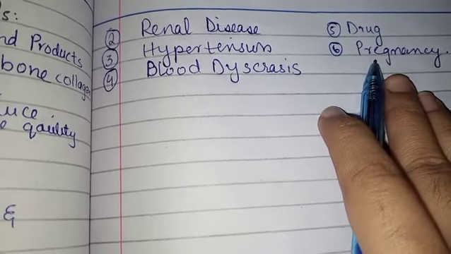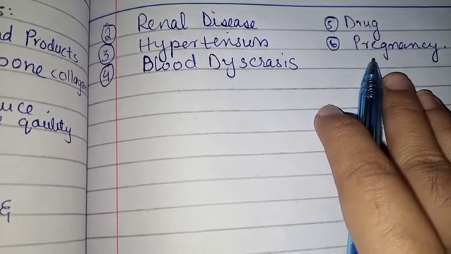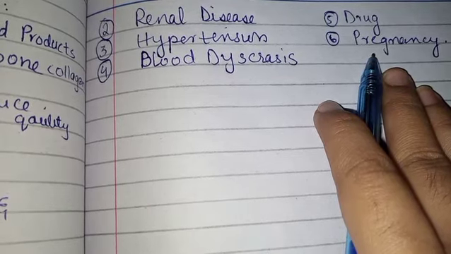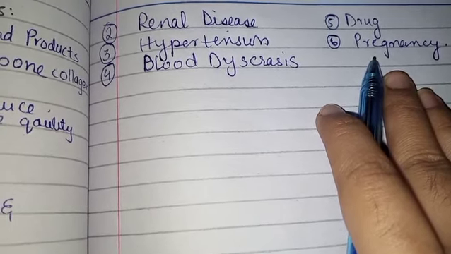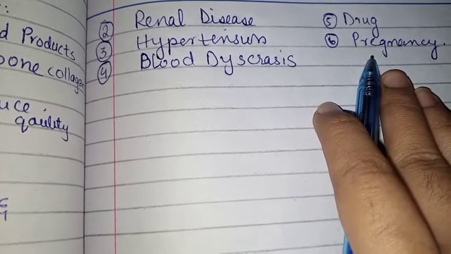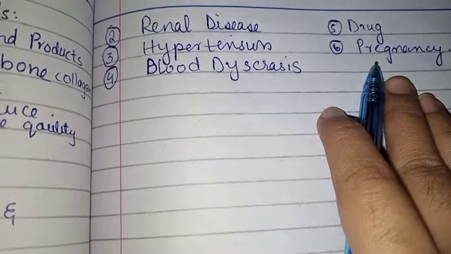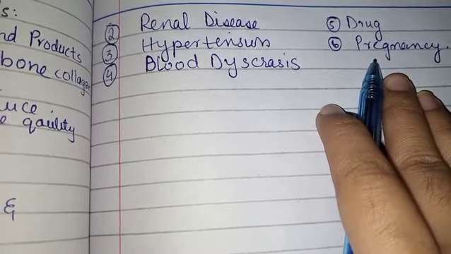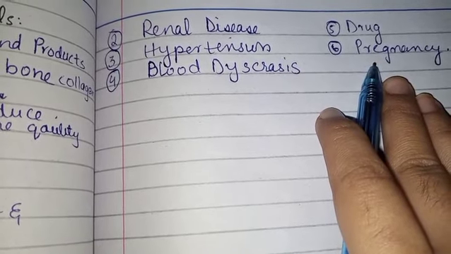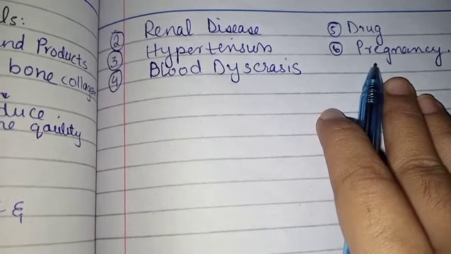In pregnancy we do not do it. In first and third trimester this is contraindicated, but in second we do it if the patient has very severe problems, because in pregnancy the patient is very sensitive to each and everything, to drugs, to procedures. So unless it is very necessary to do extraction, do not do it. It's better. But if it's a very emergency condition, then you have to do it.